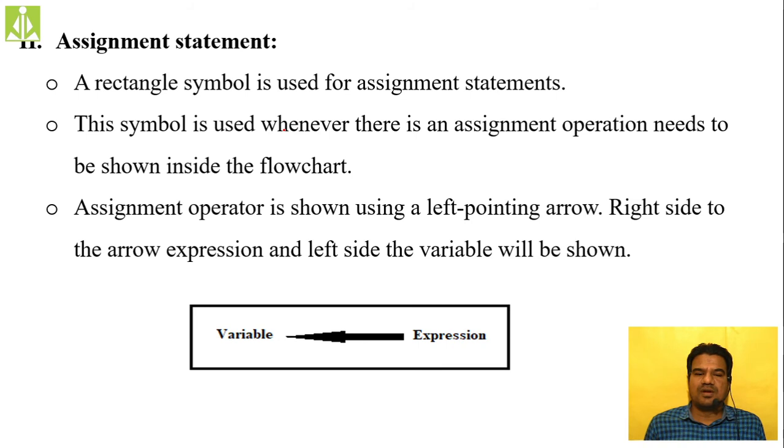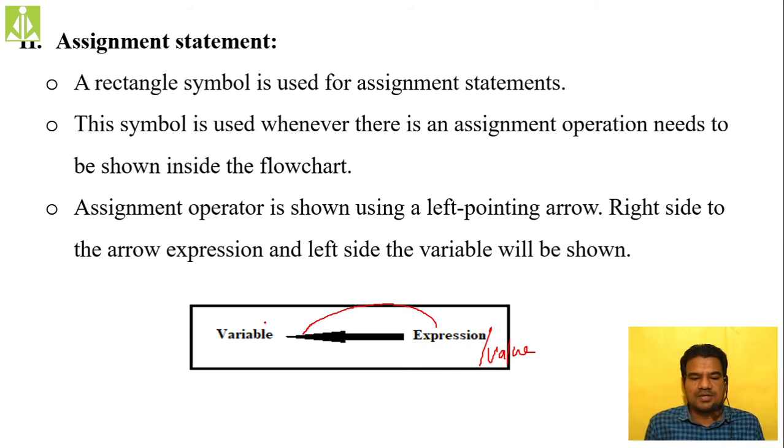So for the assignment statement, what symbol are we using? We are using a rectangle shape. Inside this rectangle shape, we use a variable to the left side of an arrow mark to show the value to be assigned and the variable where that value will be assigned. Whatever this expression or value gives will be assigned to this variable here.